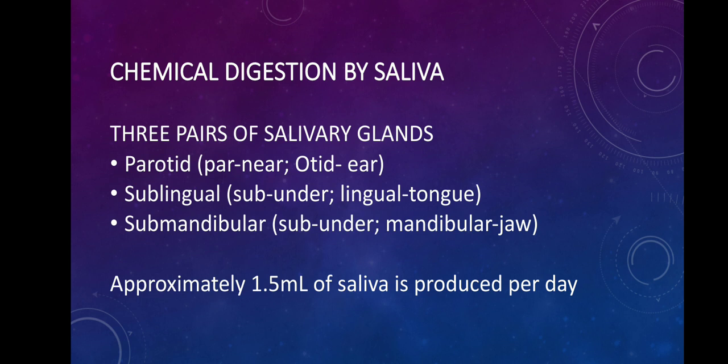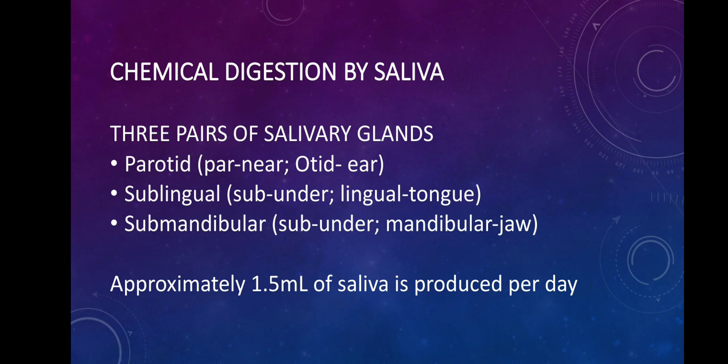I've already highlighted that chemical digestion in the buccal cavity is going to happen with the help of saliva, and the enzymes which are present in the saliva. Now, how is this saliva produced? Saliva is produced by the salivary glands which are present in our mouth. So there are three pairs of salivary glands which are present in our mouth. They are parotid, sublingual and submandibular gland.